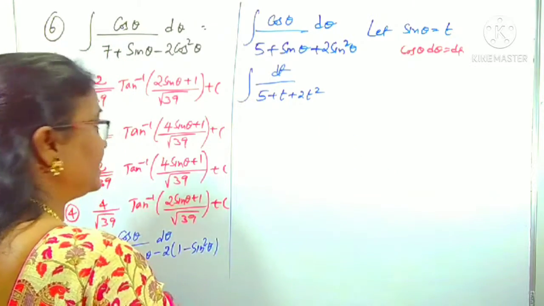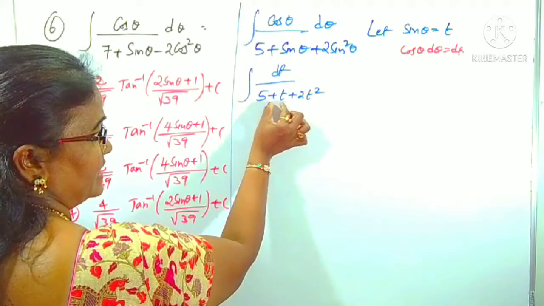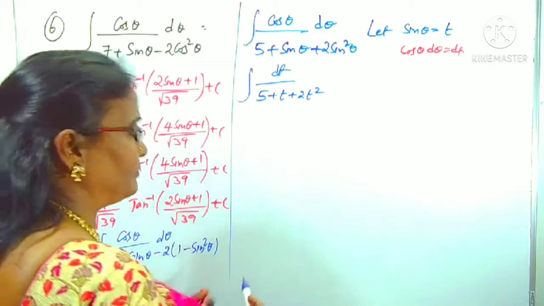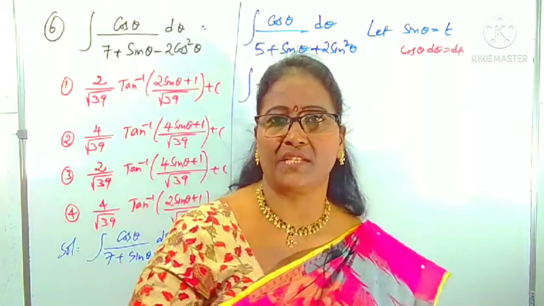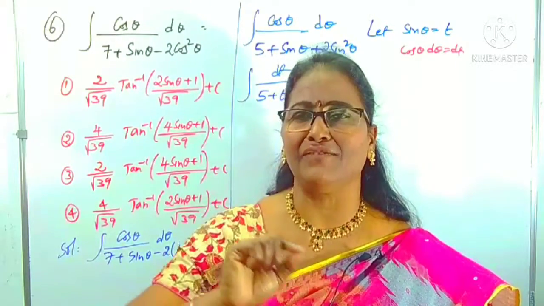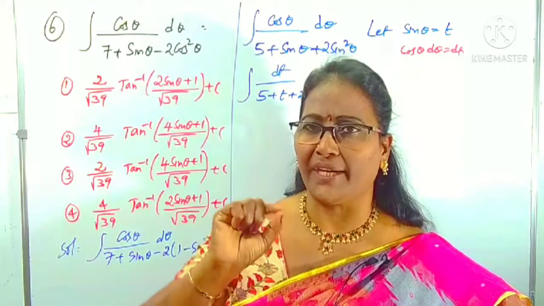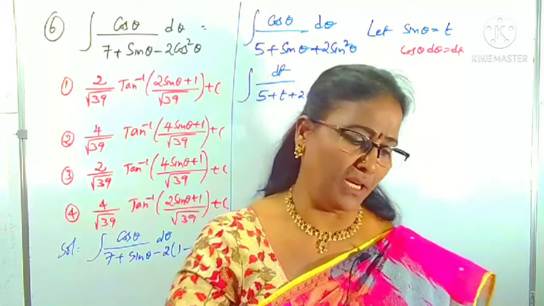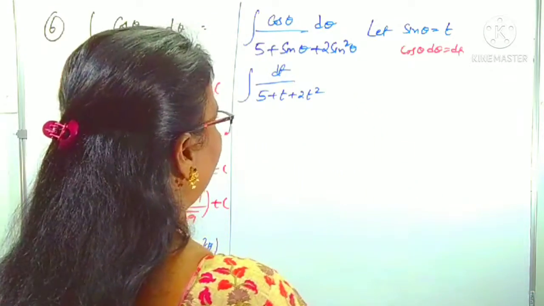Do you know how you can convert it in the form of ax squared plus bx plus c quadratic expression? How can you convert? Anybody have the idea? It's a very, very important simple simplification, that conversion of ax squared plus bx plus c quadratic expression into a known formula like this. If you know, well and good.